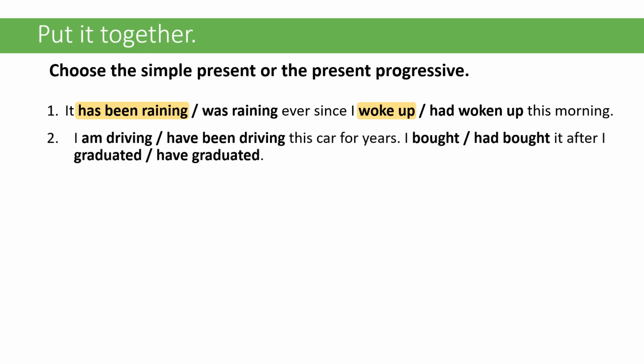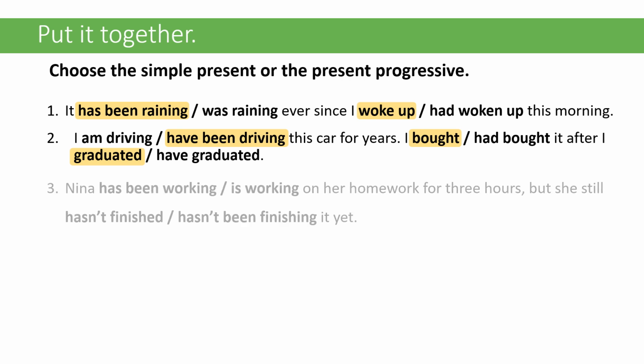I am driving or have been driving this car for years. I bought or had bought it after I graduate or have graduated. So it should be, I have been driving this car for years. I bought it after I graduated. Remember, we could have said, I bought it after I had graduated, but when we use the word after, it's not necessary to use the past perfect.